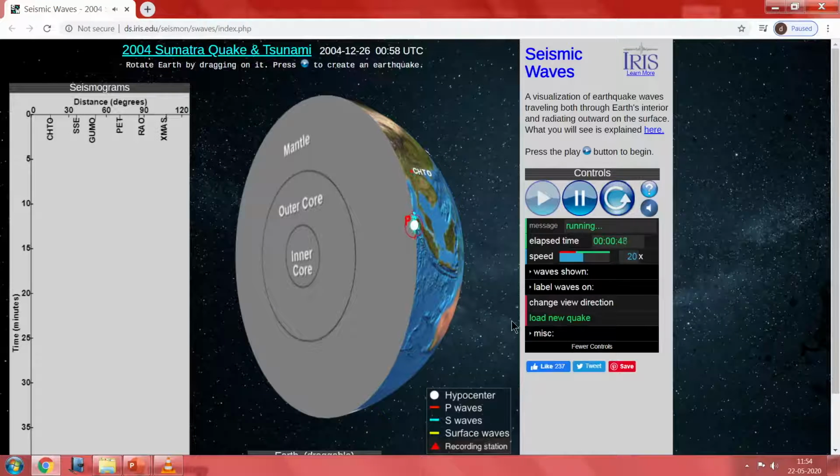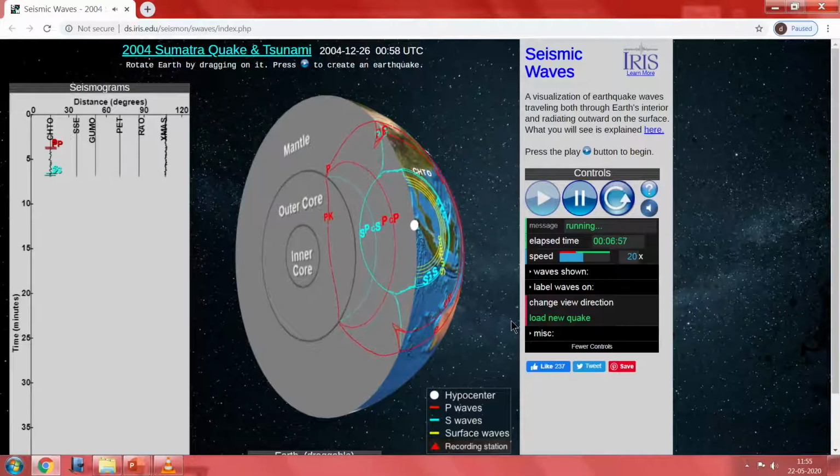So now the earthquake originates. You can see the mantle and the crust. In the crust, P and S waves are going. You can concentrate on the interior of the earth. When the P wave goes to the outer core, it gets reflected and refracted. You can see that. But the main S wave is going to hit the boundary. You can see it hit the boundary.